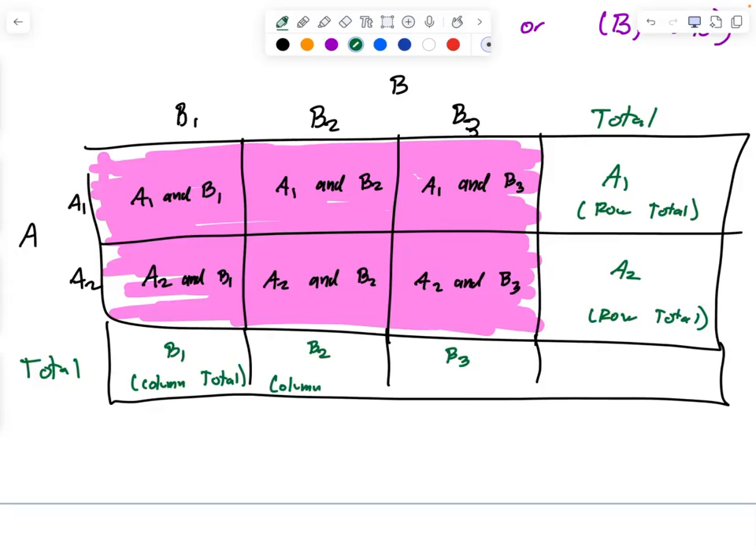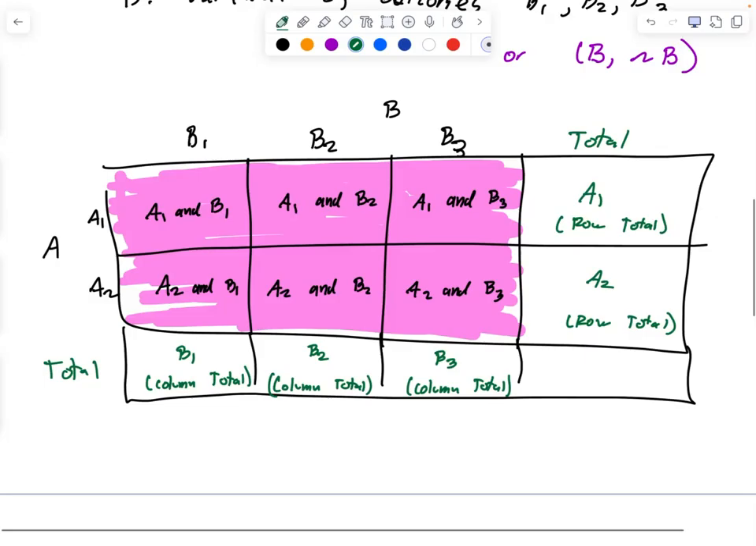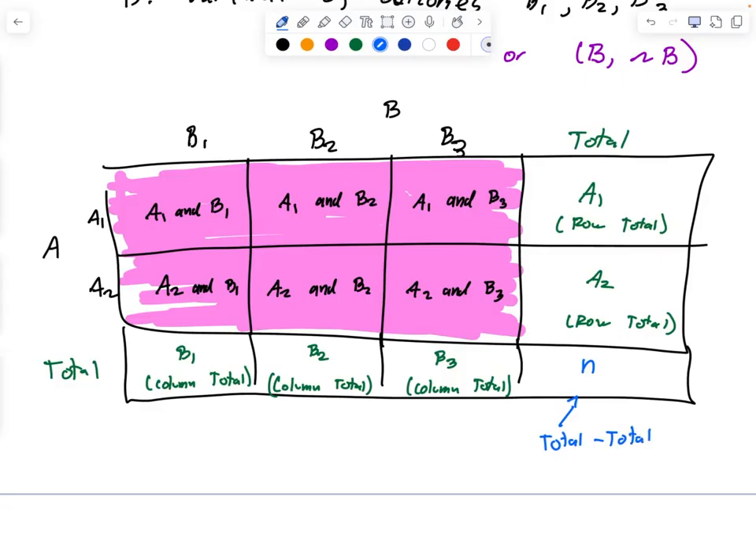And what finally goes in that far bottom box? The total, which we represent with just the letter N. We call this also the total. So there's row totals, column totals, and total. Those are actually statistical words, and that's just how all of them are represented.